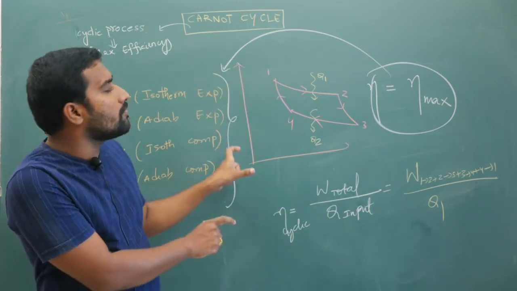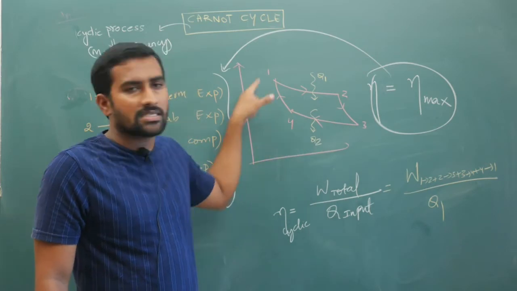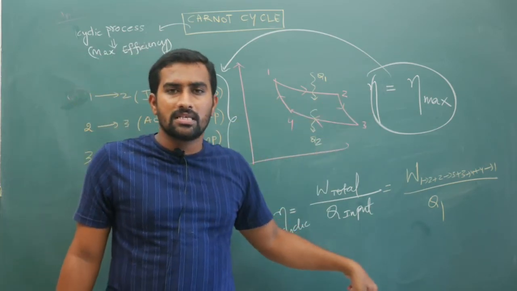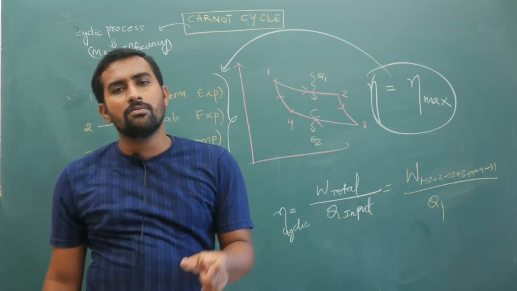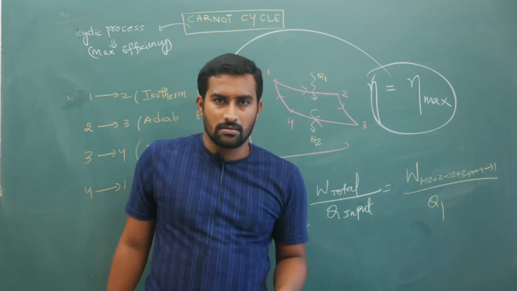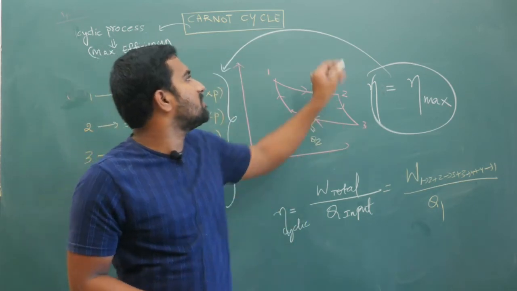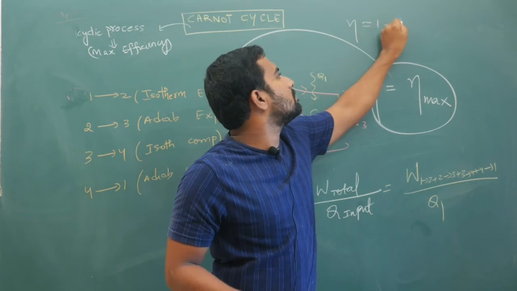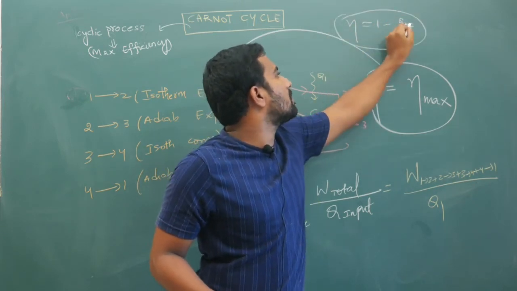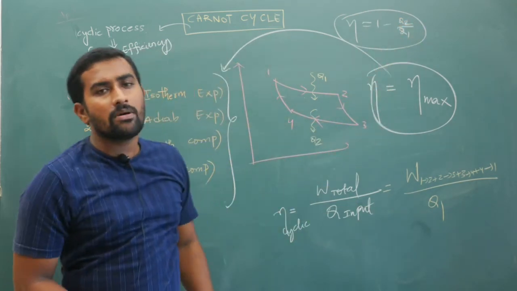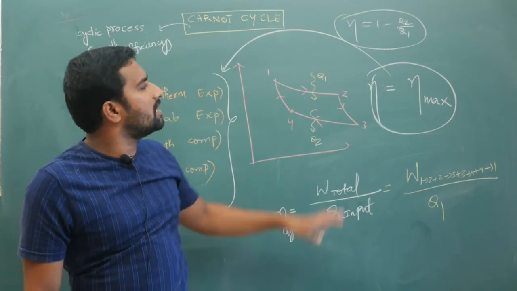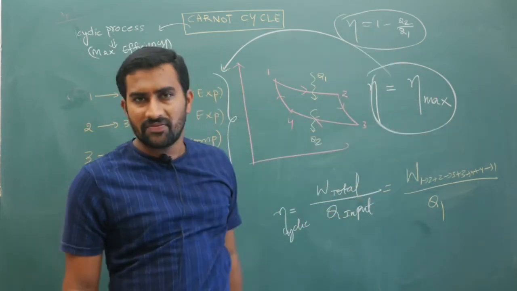You are going to follow a sequence of processes like this in a cyclic manner. In this cyclic process, the efficiency we get is the maximum efficiency you can get for a heat engine. Previously we got the heat engine efficiency as 1 minus Q2 by Q1. Out of this, how much is the maximum value that you can get when doing it practically? Practically we also did not achieve this efficiency.